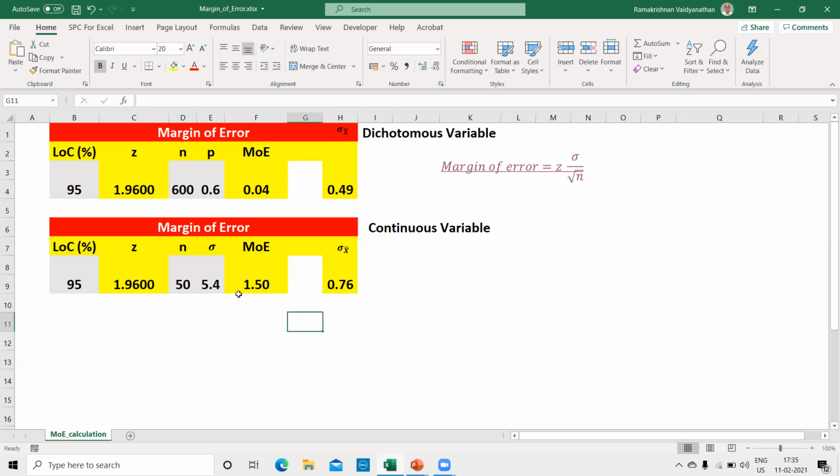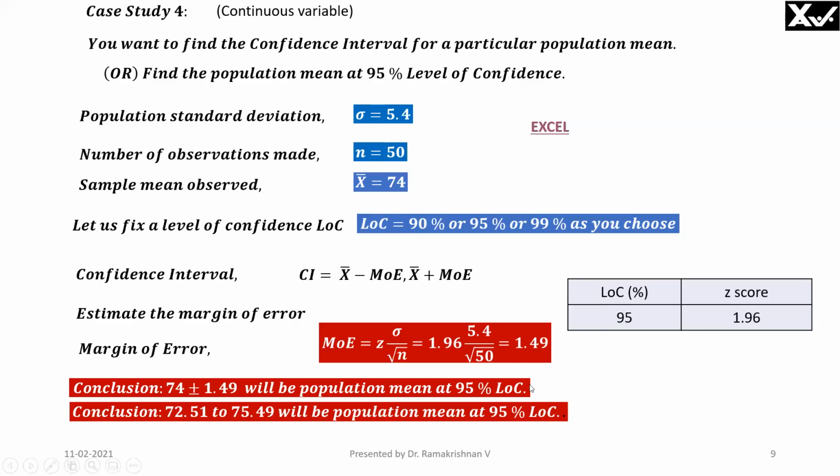Therefore, what we will do is get 1.5. This is what we have seen here, right? We will go there. It says 1.49, which is 1.5. Now, this is the population standard deviation, the population distribution, I can say. The mean value, the observed value, is 74. The mean value may be different, but it will be close, within this range only. 74 is the mean value, I'm saying.